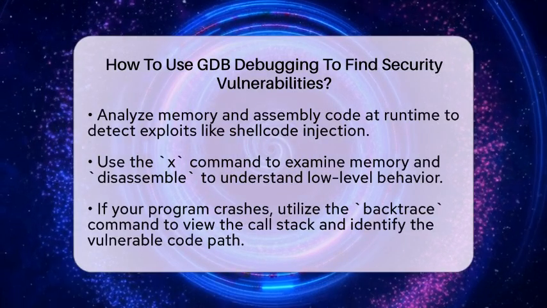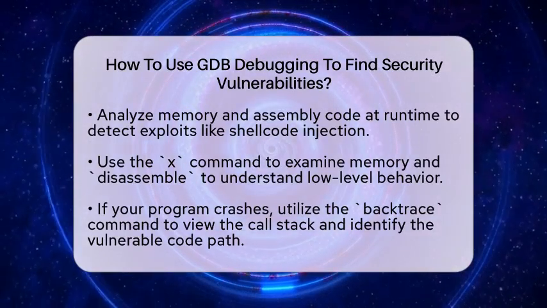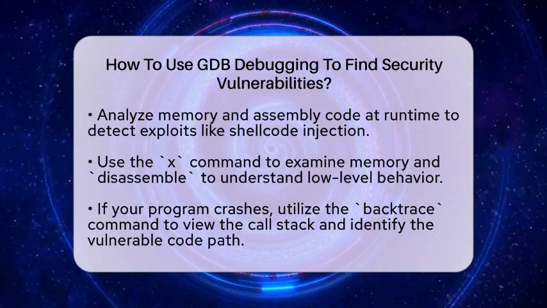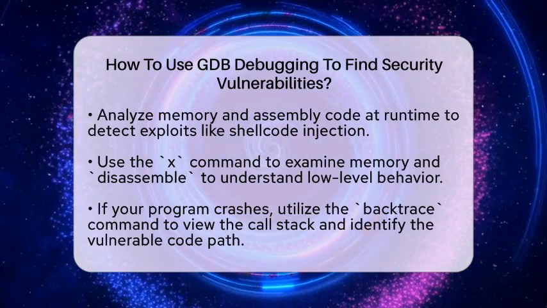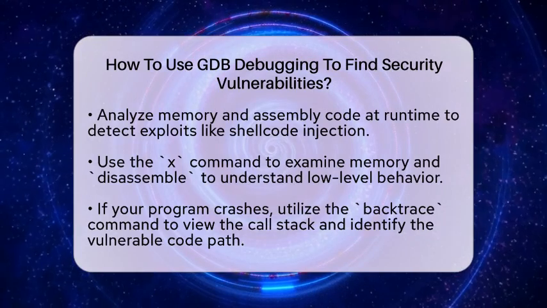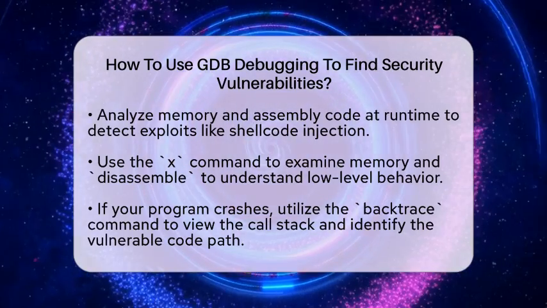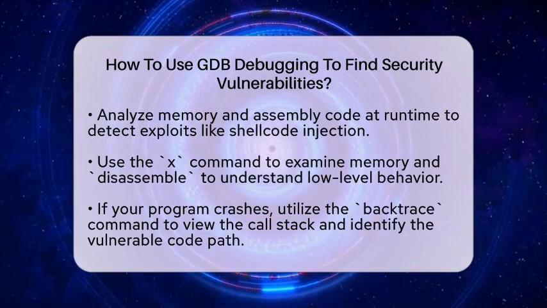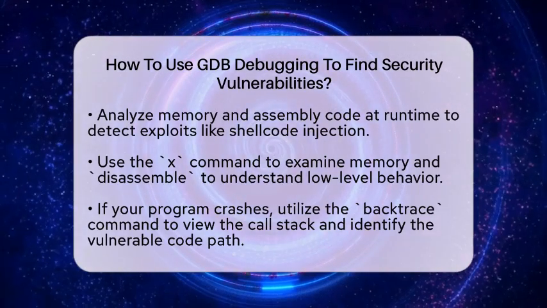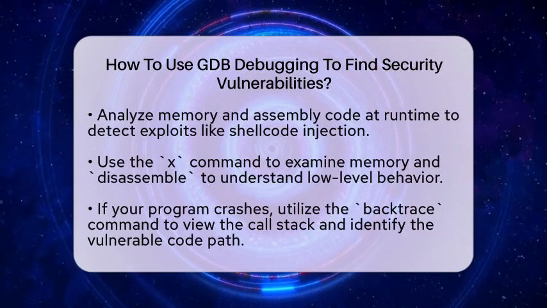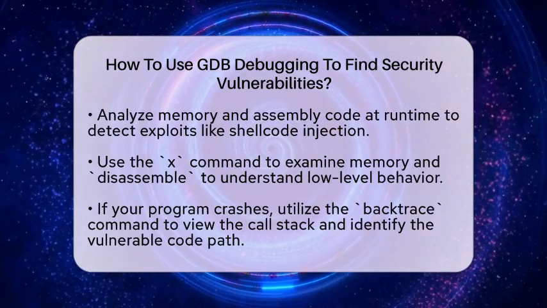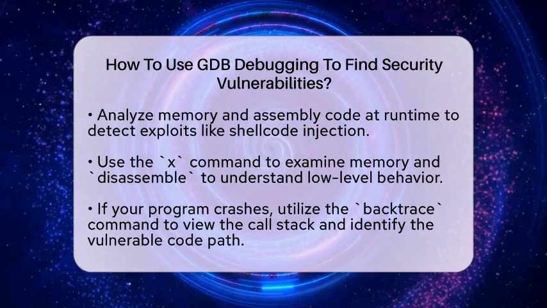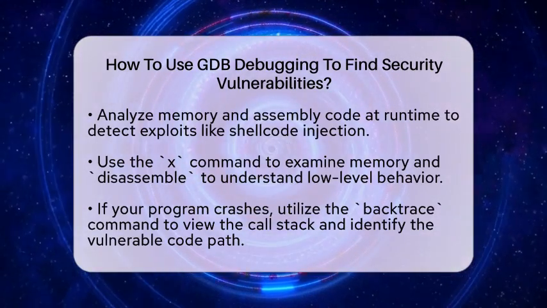GDB also allows you to analyze memory and assembly code at runtime. This feature is particularly useful for detecting exploits such as shellcode injection or return-oriented programming chains. Use commands like x to examine memory and disassemble to understand low-level behavior related to vulnerabilities. If your program crashes, use the backtrace command to view the call stack. This shows you the sequence of function calls leading to the crash, helping you identify the vulnerable code path.